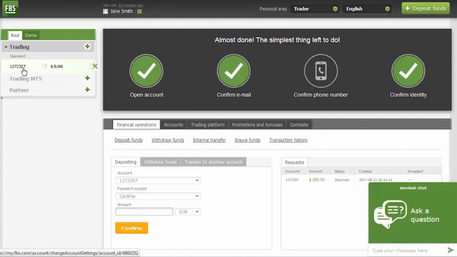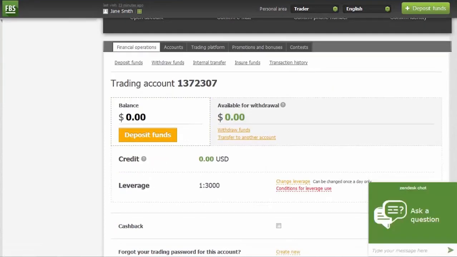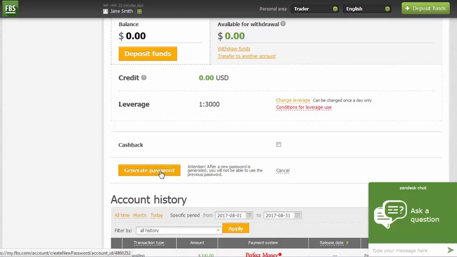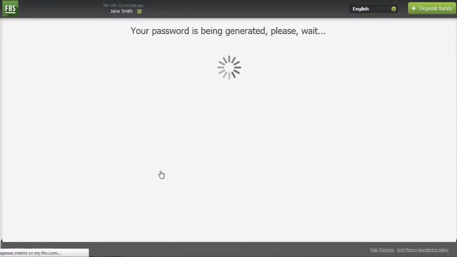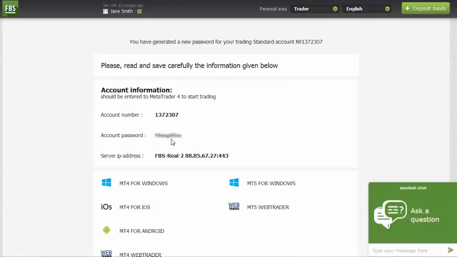Click at the account number in the menu on the left, and then you will see the Create New Password option. Press Generate Password. Here you are, your new account password. Please don't forget to save this password this time.